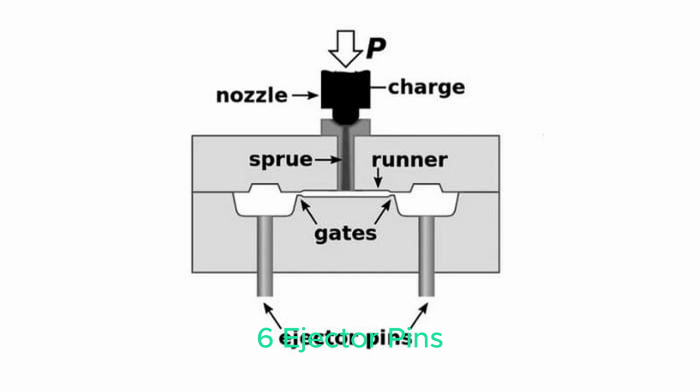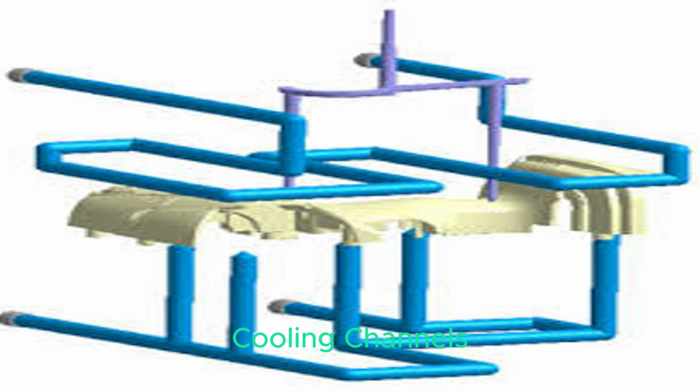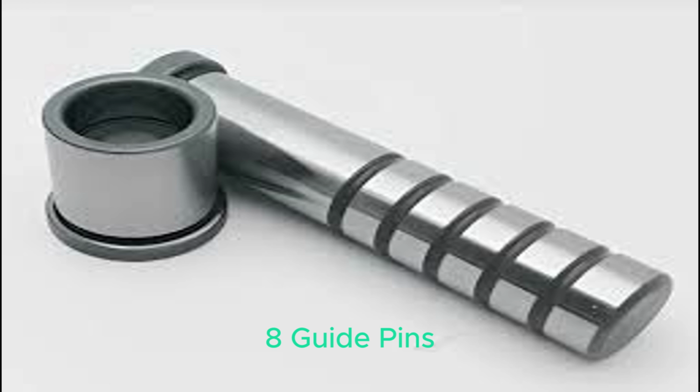6. Ejector pins. These push the solidified part out of the mold once it's cooled. 7. Cooling channels. They circulate water or oil to remove heat from the mold, reducing the cycle time. 8. Guide pins and bushes. These ensure perfect alignment between the two halves of the mold when it closes.